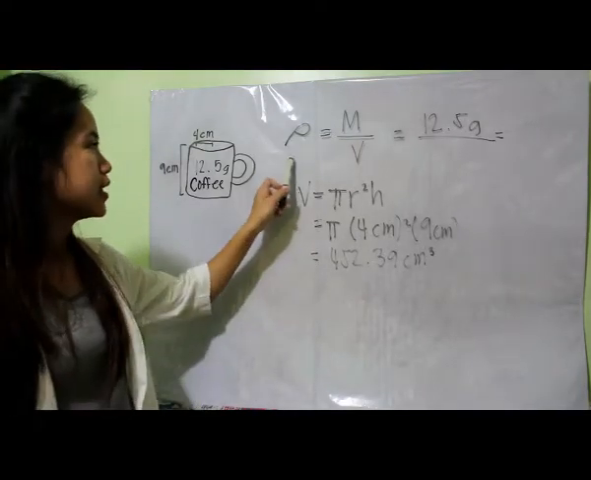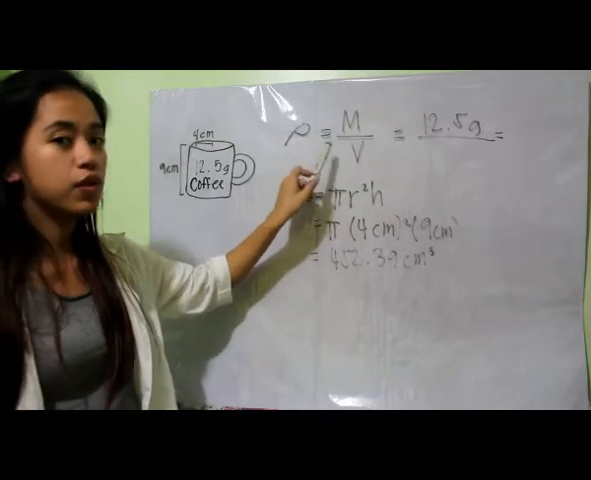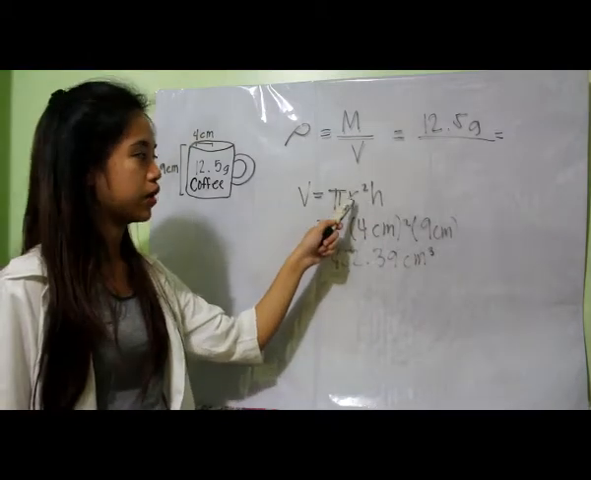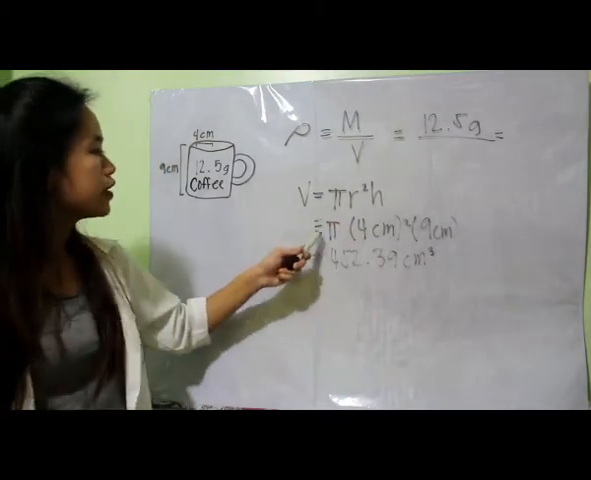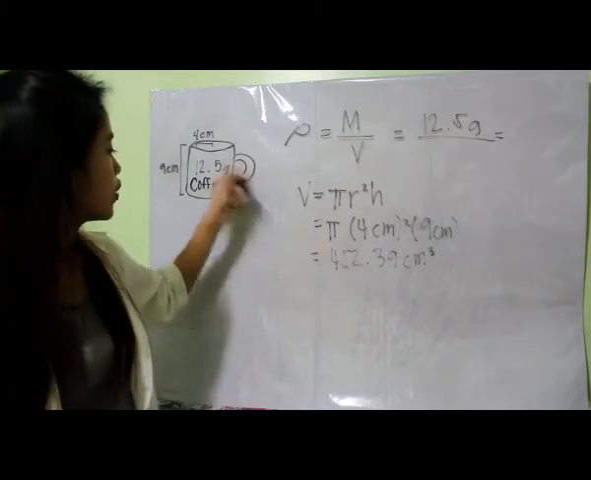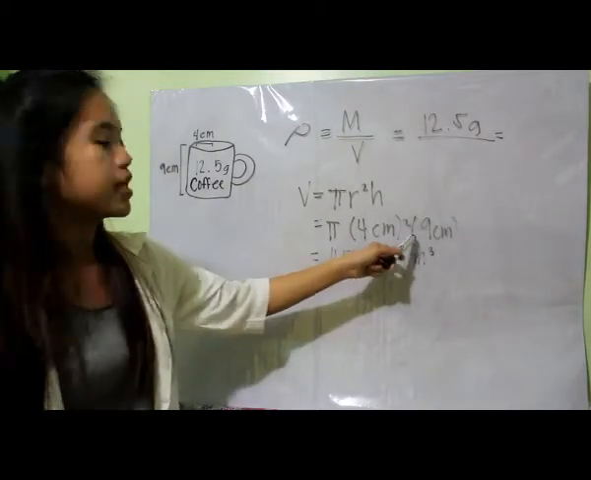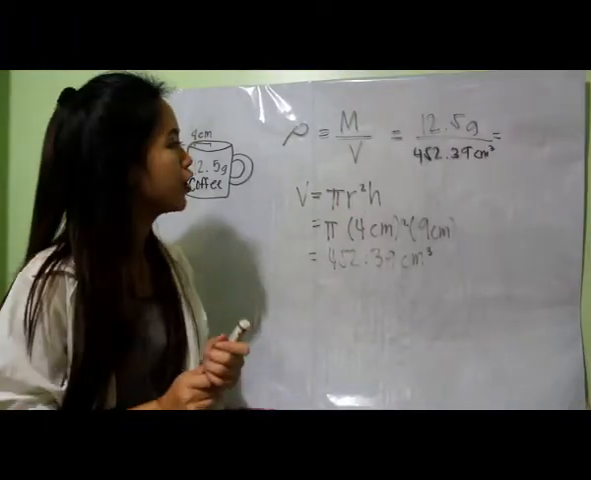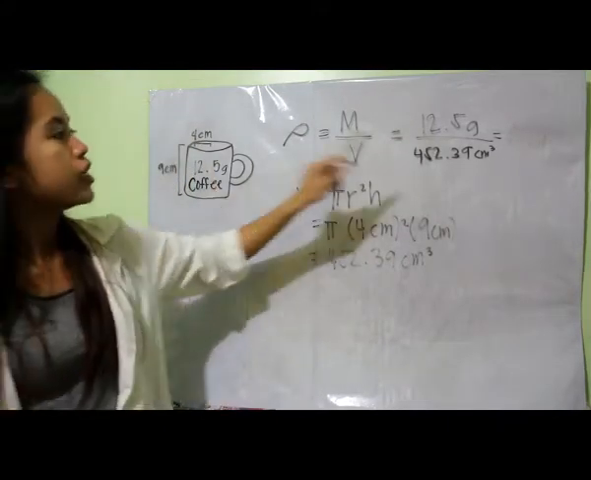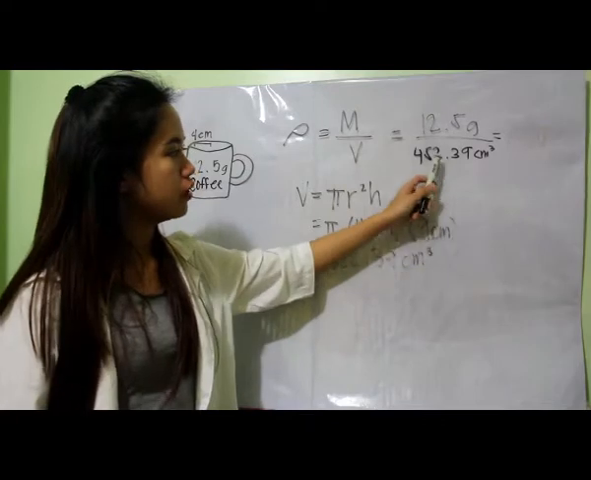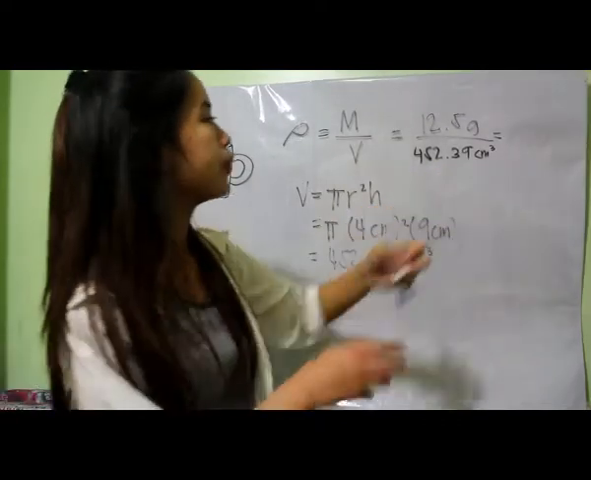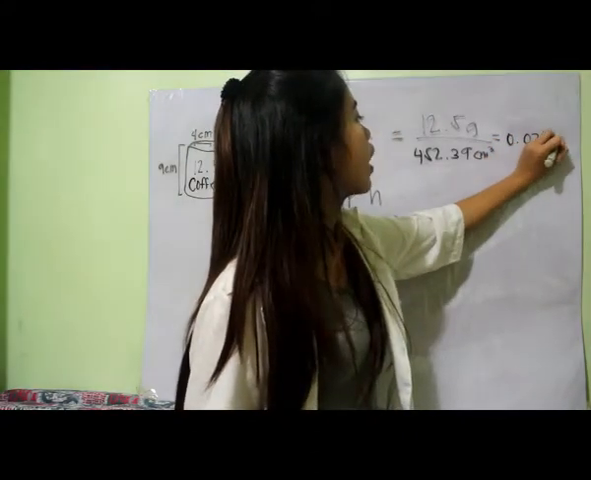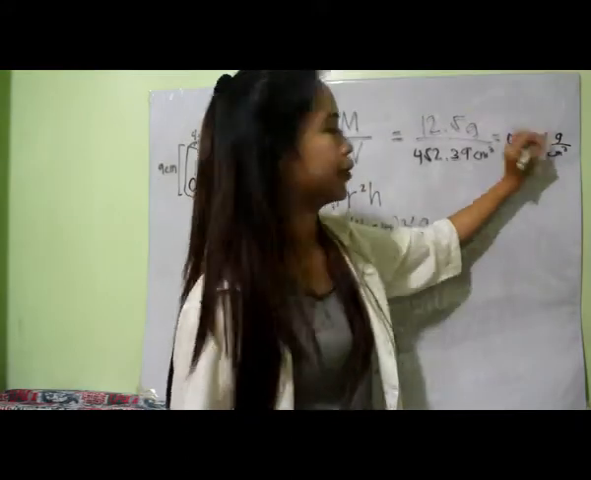Recalling the formula of density, it is mass over volume. But since we don't know the volume of the mug, we can use the formula volume is equal to pi r squared times height. So substituting the values, the radius is 4 centimeters and the height is 9 centimeters, having a total of 452.39 cubic centimeters. So now that we have the volume, we can calculate the density of the coffee. So it's 12.5 grams divided by 452.39 cubic centimeters. So at the end, we get a total of 0.028 grams per cubic centimeter.